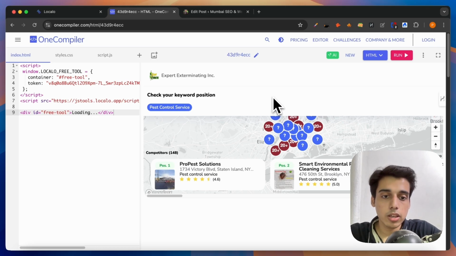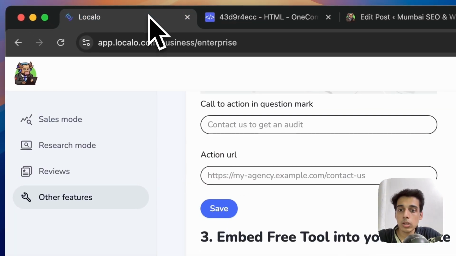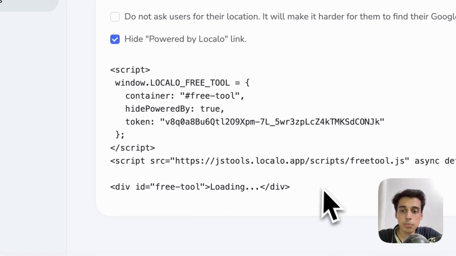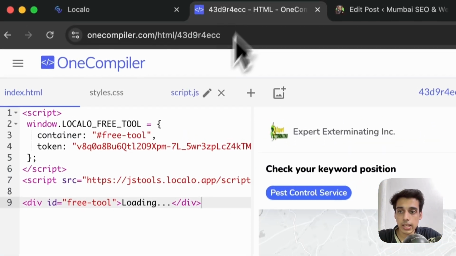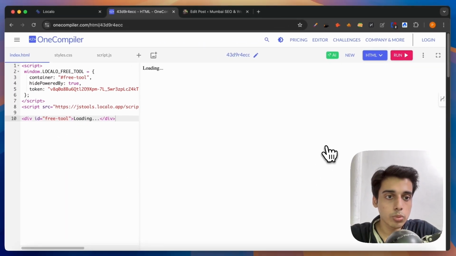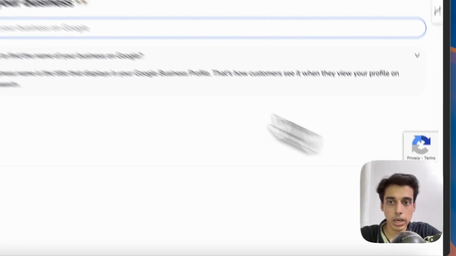And just in case if you want to actually remove the branding which you are seeing right now powered by Localo over here, all you need to do is just go back to Localo and click on this checkbox, so that way you can hide the branding. So if I just show you this in action, I can paste this tool once again, and if I were to run this, you wouldn't find the branding at the bottom right corner. So no longer we have this branding.